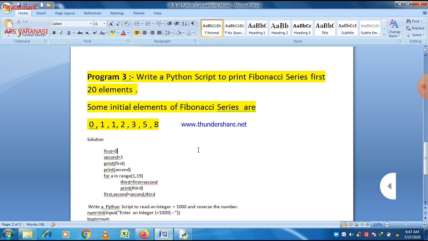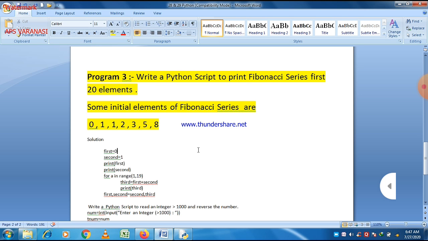It means 0 plus 1 is equal to 1, then 1 plus 1 we find 2, and then 1 plus 2 we find 3, and 3 plus 2 again 5, and 5 plus 3 is 8, and you can easily guess the next value here. 8 plus 5, it means 13 will be the next value, and after that 13 plus 8, it means 21, and then 21 plus 13, and this process goes on. So it is a Fibonacci series.